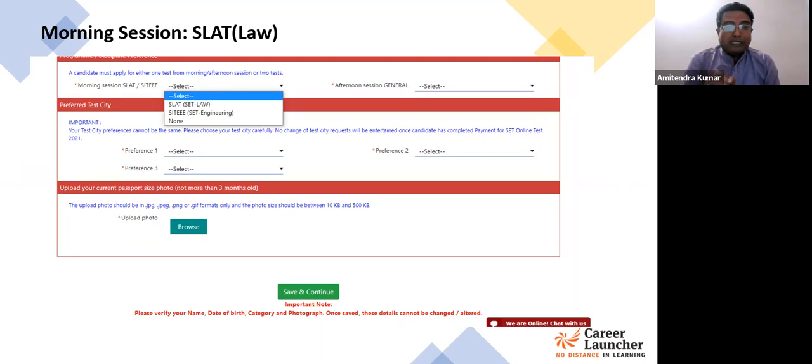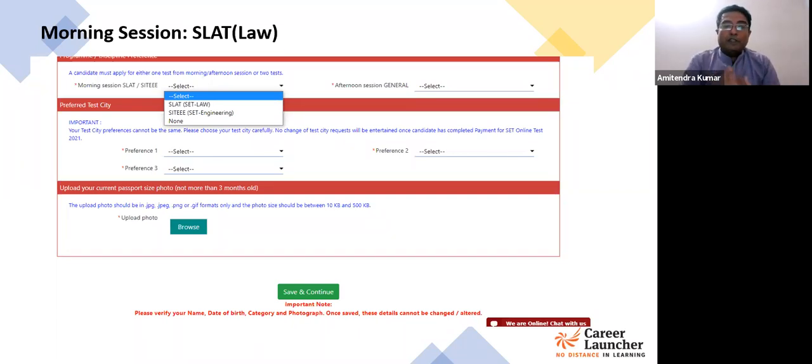One is morning session, the other one is afternoon session. Now within morning session, there are two different examinations. One is for engineering, one is for law. Now, there is an option for none. So if you're not applying for either of the two, SLAT, which is for law students, students who are targeting law as a career, or SIT Triple E, which is for engineering aspirants basically. So those students who wish to apply for the engineering program at Symbiosis.